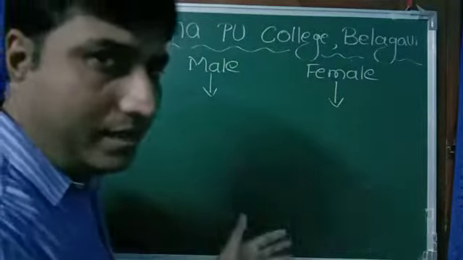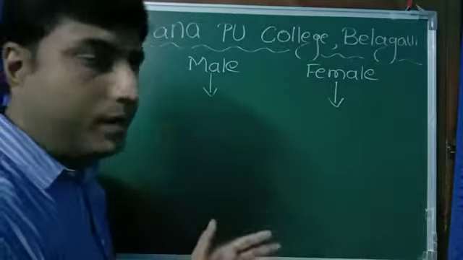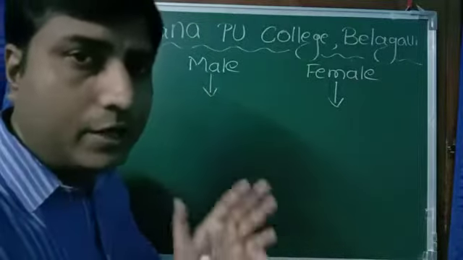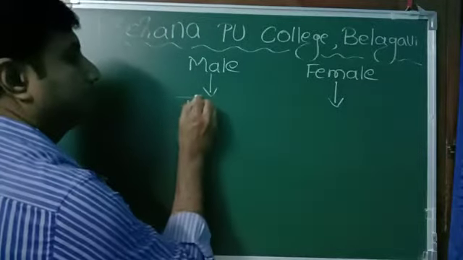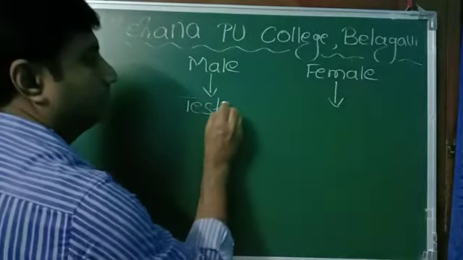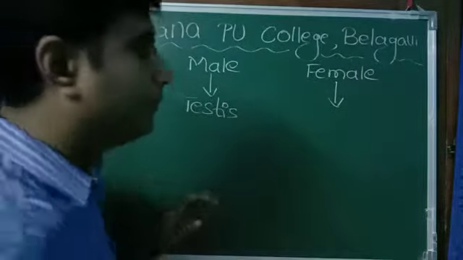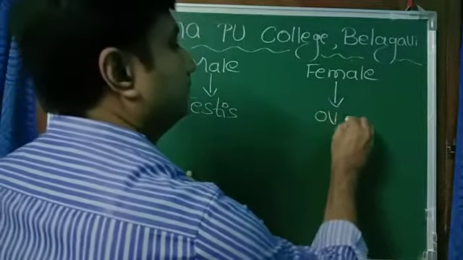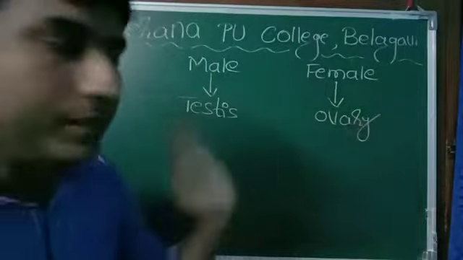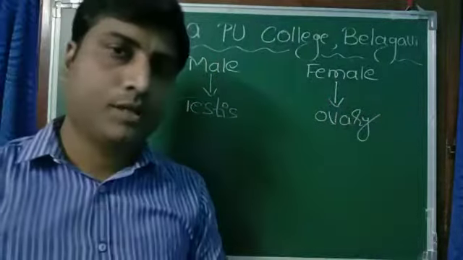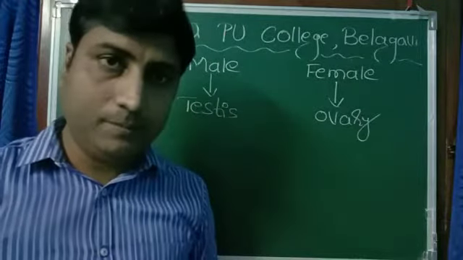If you take higher animals, like vertebrates, male gonad or male reproductive organ is generally testis. And female reproductive organ is ovary, right? Testis and ovary. Now we have to remember one thing.